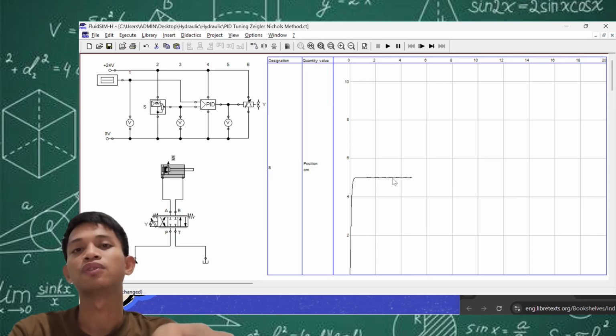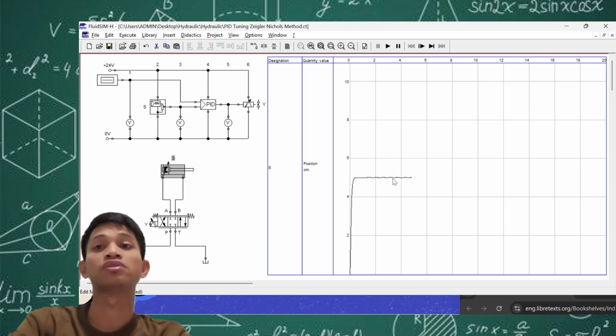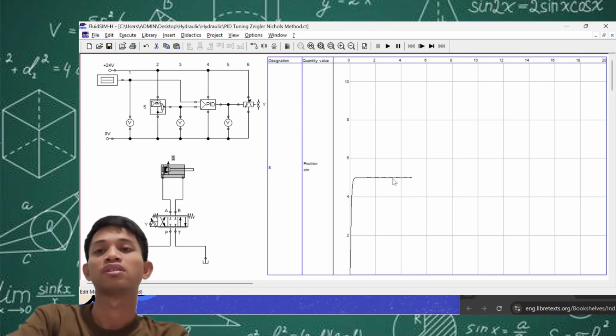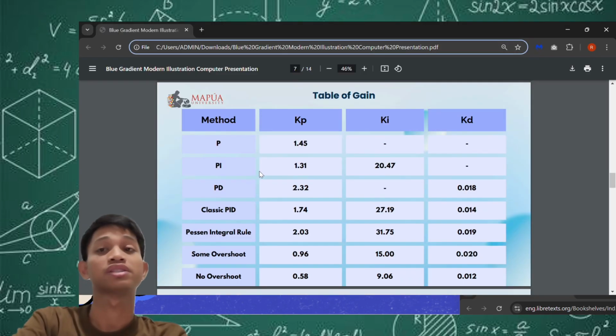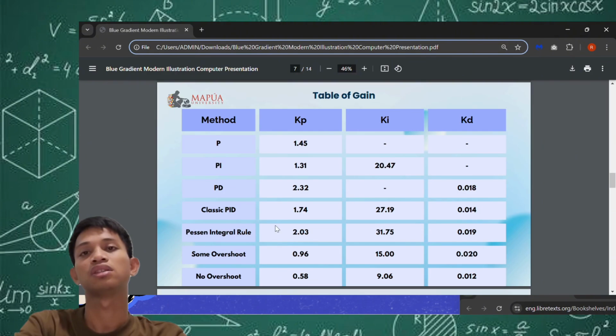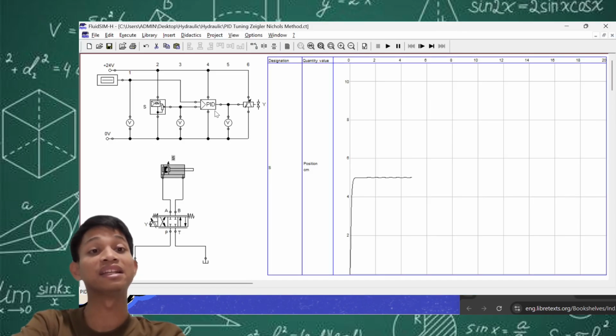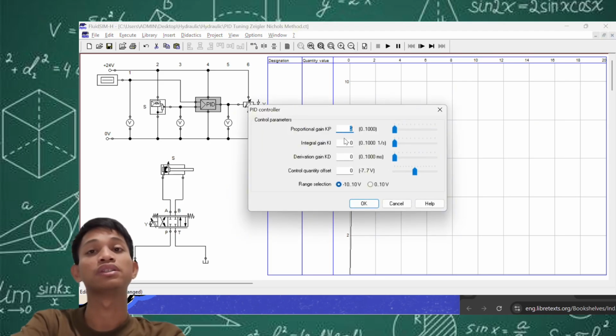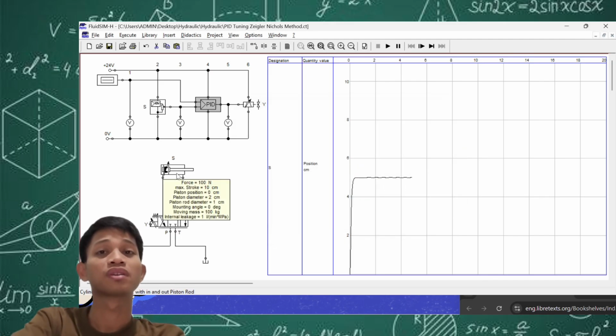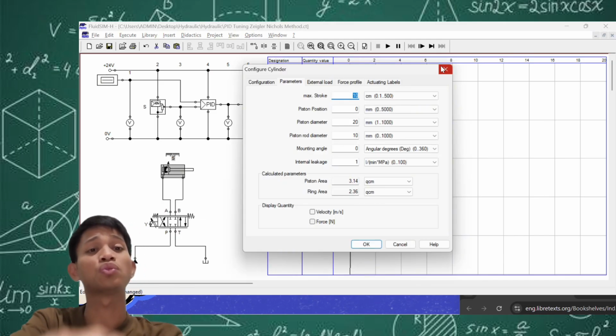I have here a table for the proportional integral derivative rule, which is the values that we got from the Ziegler-Nichols method. Okay, so let's try plugging those values into our simulator and simulate that now. Again, we are still dealing with the same disturbance of internal leakage of 1 liter per minute. So let's try that. As we can see here, our system was able to achieve around 5 cm.